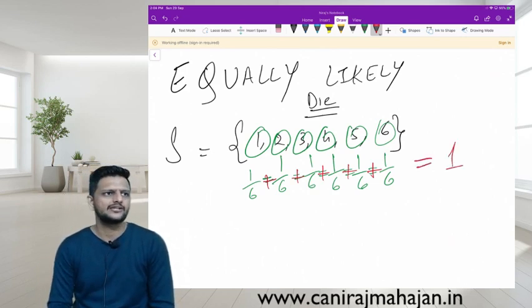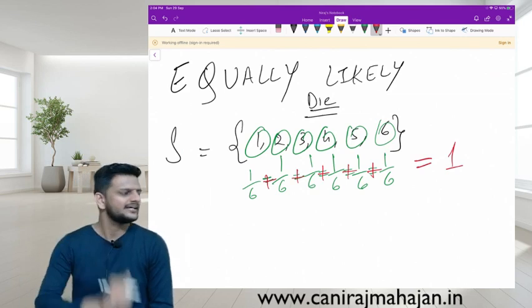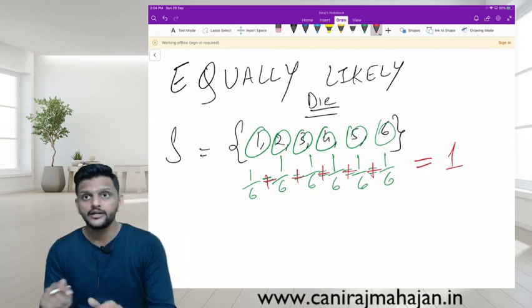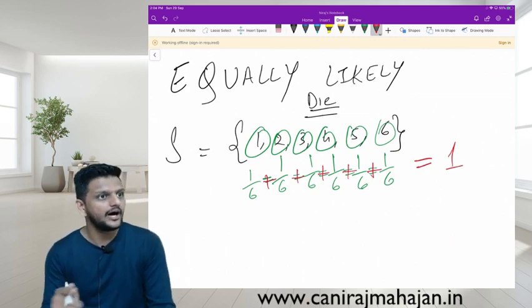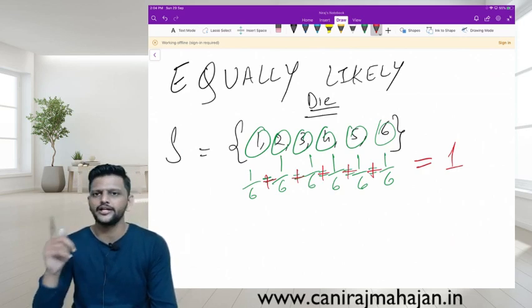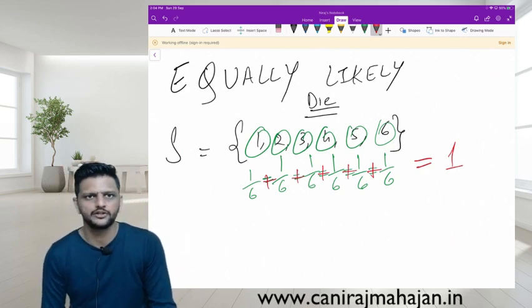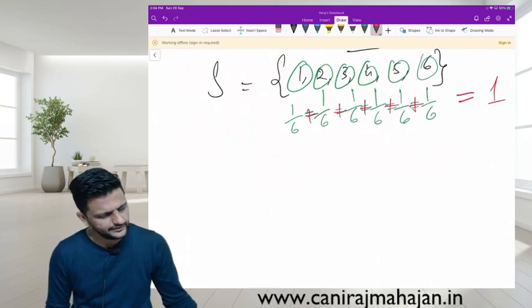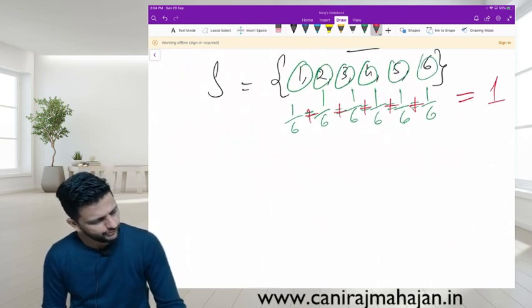The events are exhaustive, mutually exclusive and equally likely. But they are dependent, since for one number to come, the other should not come. Remember or no?